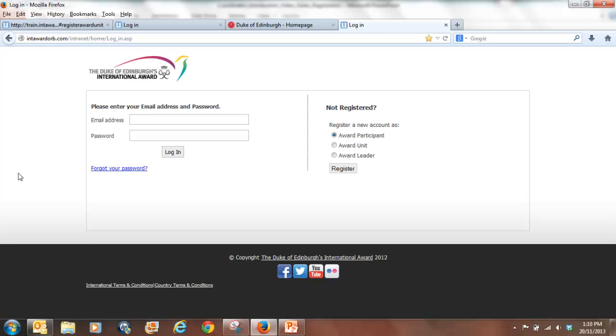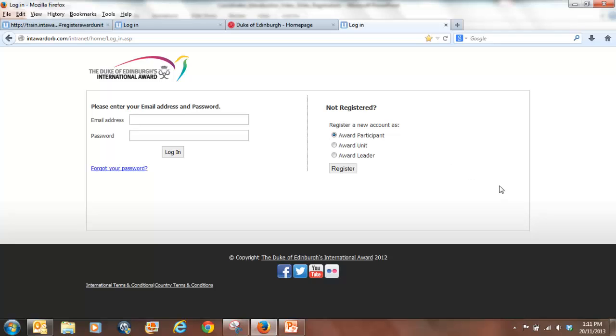Once you've entered awardorb.com into the address field of your internet browser, you end up with this page, which is the login and registration page to the International Online Record Book. So on the left-hand side, once you have your username and password, this is where you would enter it in. And on the right-hand side is where you register.